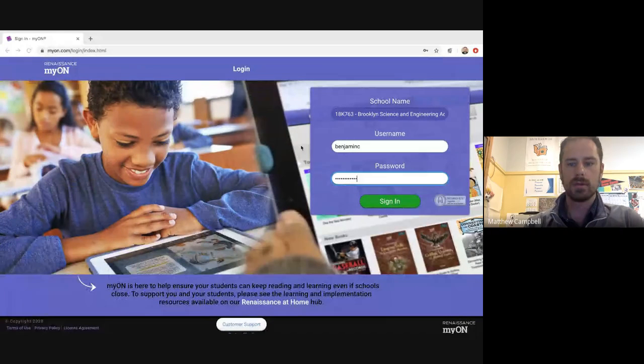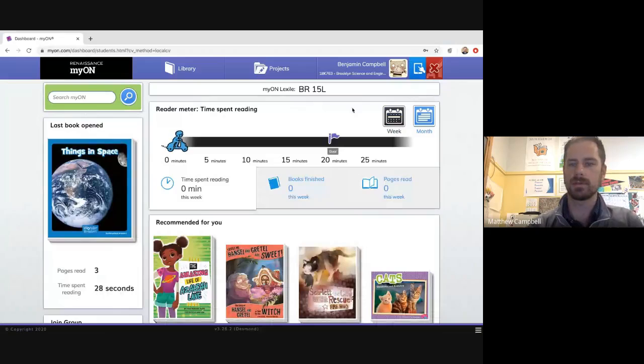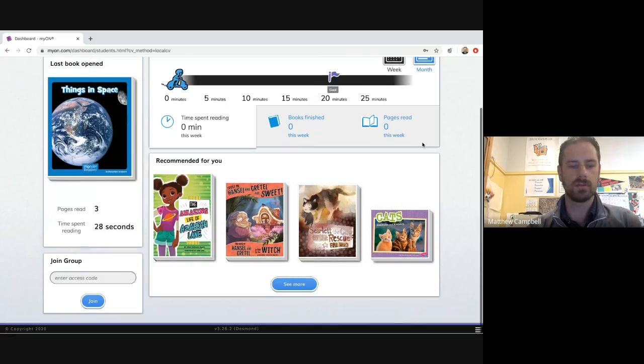Okay. So I'm logging in with my dummy account here that I've set up. Again, this is my son's account, so yours will look slightly different, but not that much. You can see in here how much time I've spent reading this week, how many books I've finished, how many pages I've read. Please note that all of this information is sent to your teachers, and they have access to it all the time. It's up to the minute, actually, so please make sure that you are reading in there because they will be able to see that.